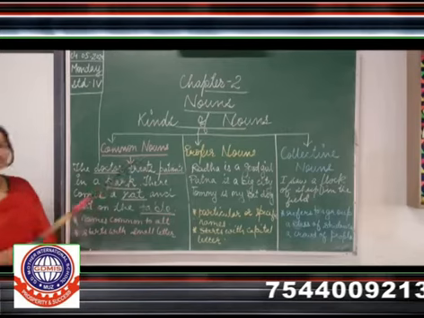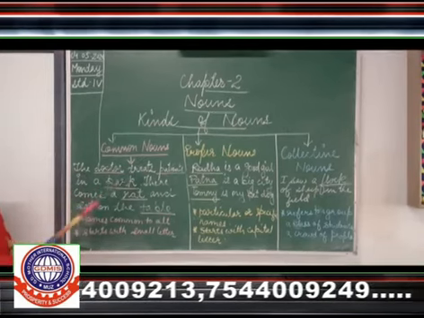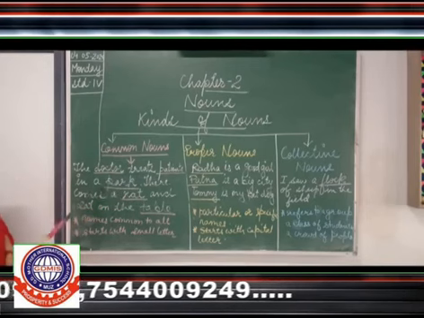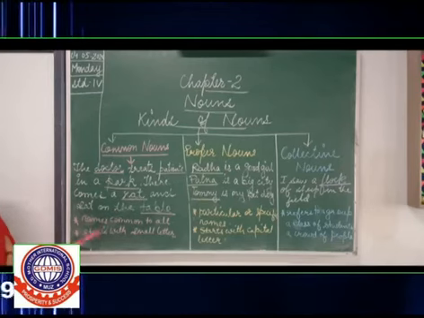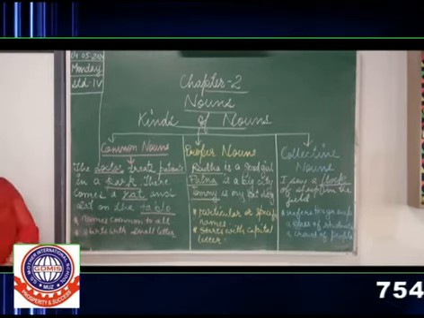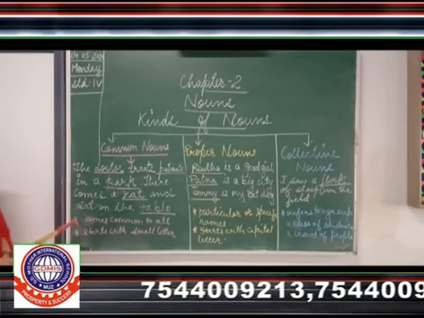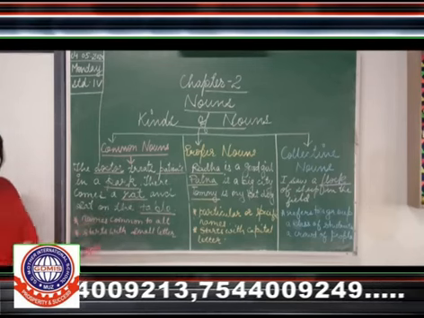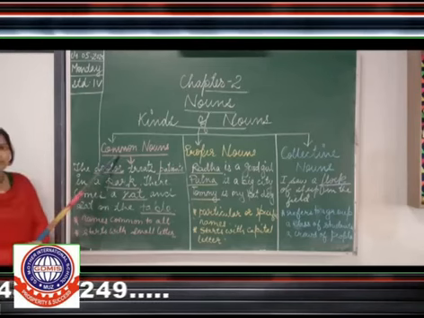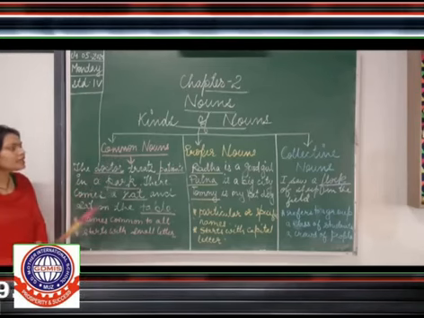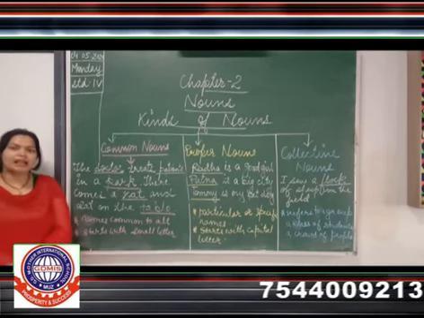So read the example. The doctor treats patients in a park. There comes a rat and sat on the table. In this example, you can see doctor, patients, park, rat and table. These are nouns, and all these nouns come under common nouns. Why? Because these are the common names of person, place, animal or thing.